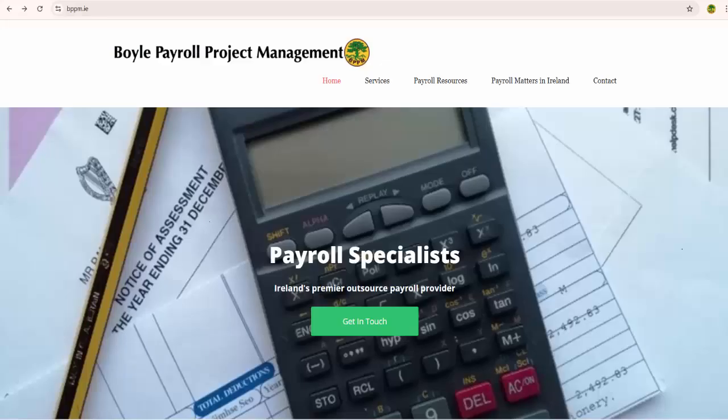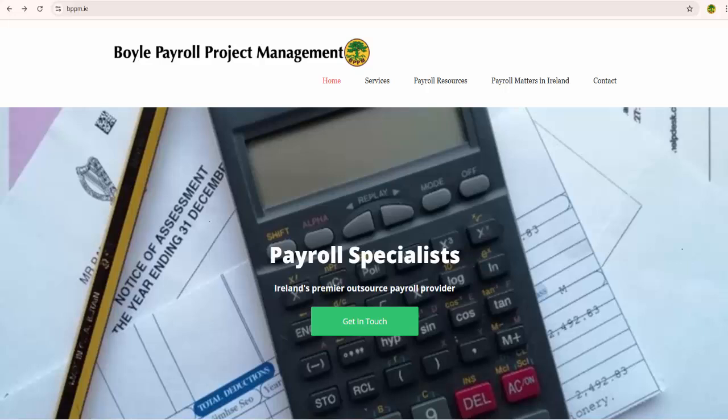Withdrawing the A2 process will not prevent PAYE taxpayers employing an agent like us at Boyle Payroll Project Management to file their PAYE returns. I am a tax and payroll professional at Boyle Payroll Project Management, Ireland's leading payroll outsource provider for small businesses.